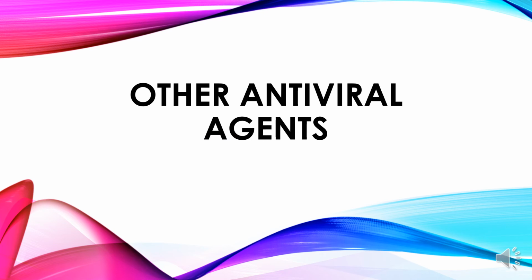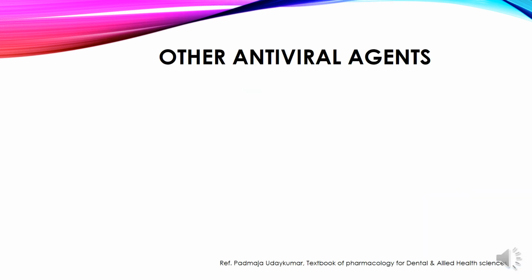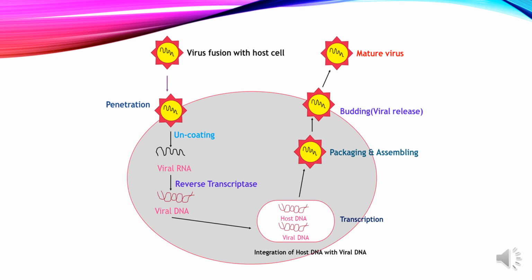Now we'll see other antiviral agents. Other antiviral agents include ribavirin and interferon. Again, this is the same diagram of viral replication. A drug like interferon will inhibit packaging and assembling of the virus.